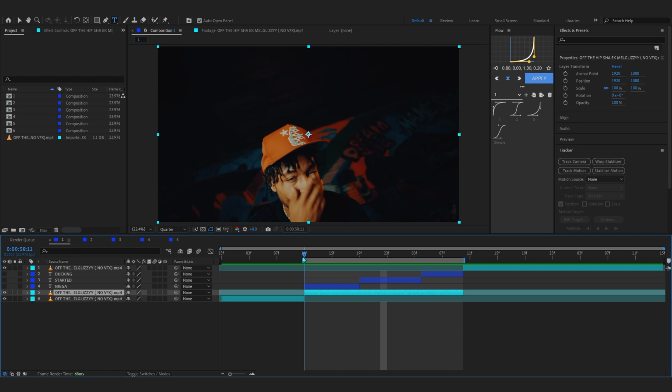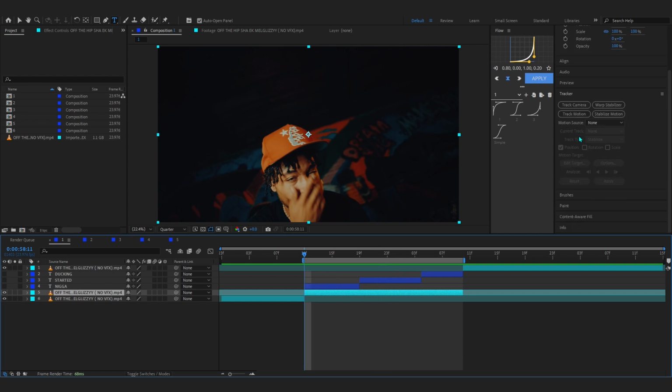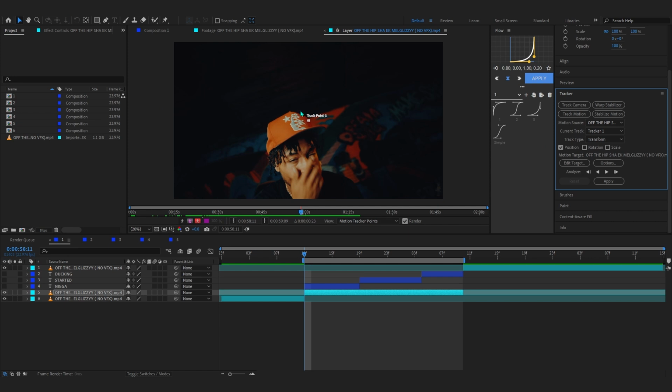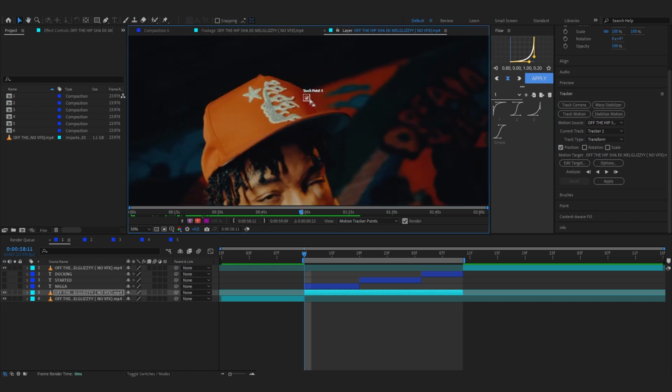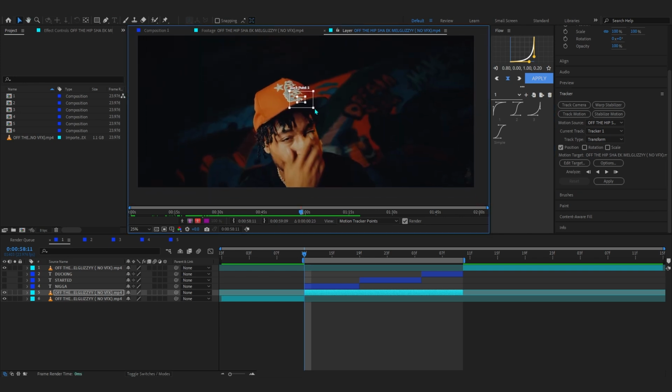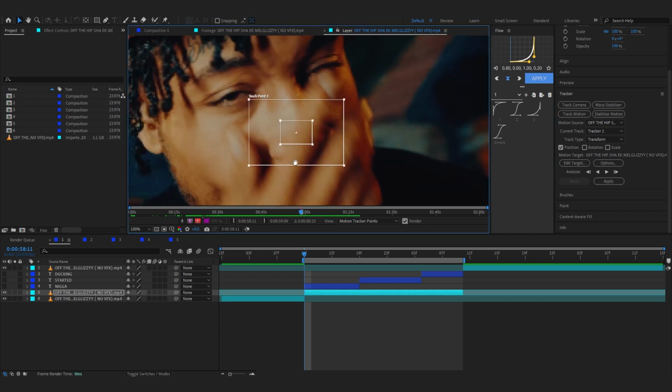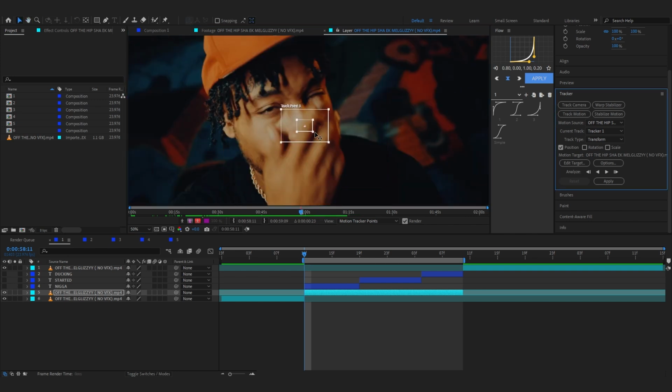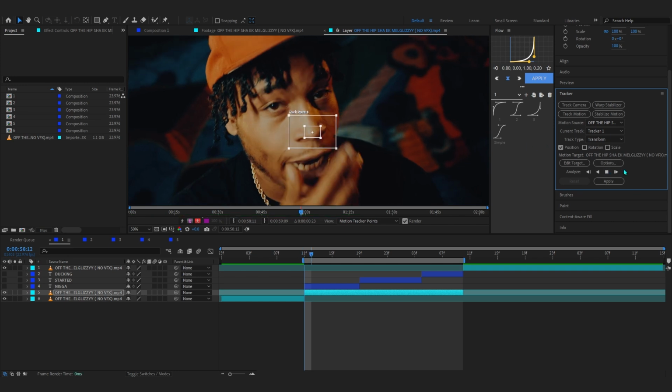I'm just gonna select the original clip and go over to the right side, and here you can see an effect called, and in here you can see a tab called tracker. Just open that, and go over to where it says track motion, and it will bring you to a layer panel with this track point right here. You can scale up the track box, something like this. Now we can put it on his nose or something you like, so around his nose I would say, about here. To track forward, all you gotta do is hit this analyze forward button right here, and it will start doing its thing.